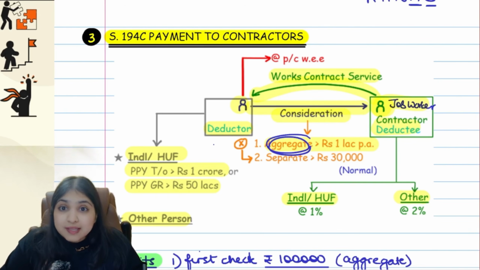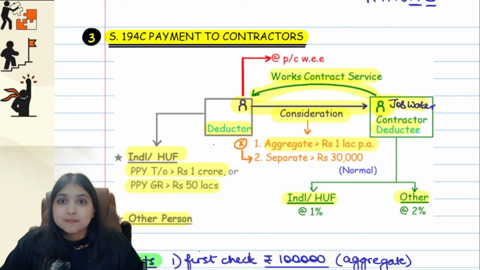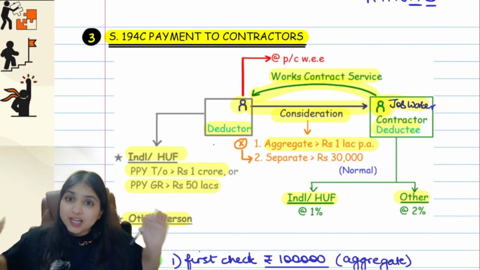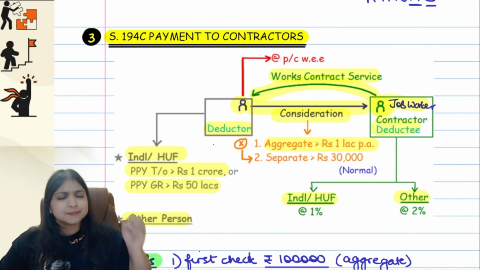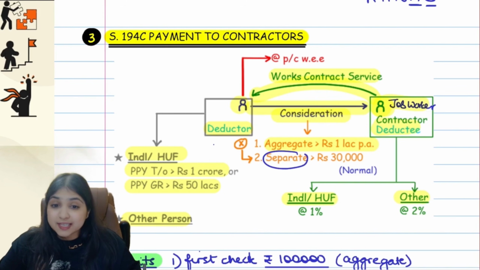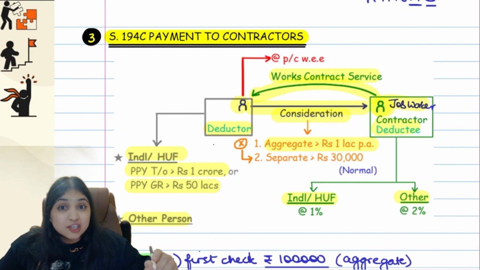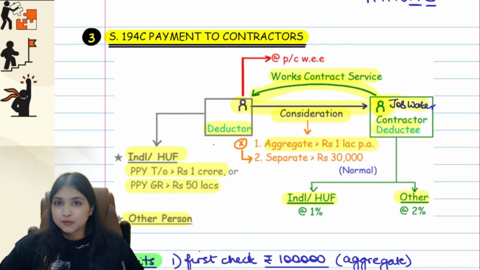Understanding? Always follow the sequence. First, aggregate. If the aggregate is more than 1 lakh, straight away you will enter into 194C. Only if the aggregate is not more than 1 lakh, then only you will look at each transaction separately. Whichever transaction separately is crossing 30,000, for that transaction alone, there will be 194C TDS.